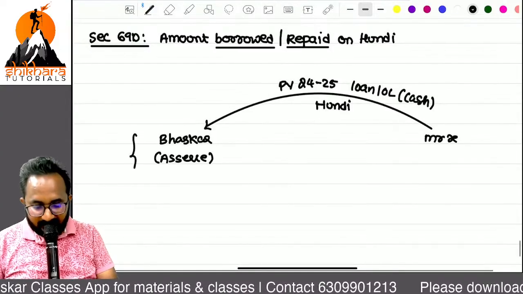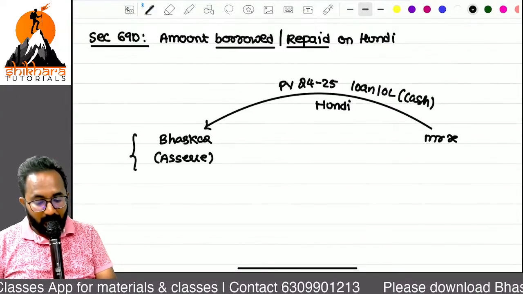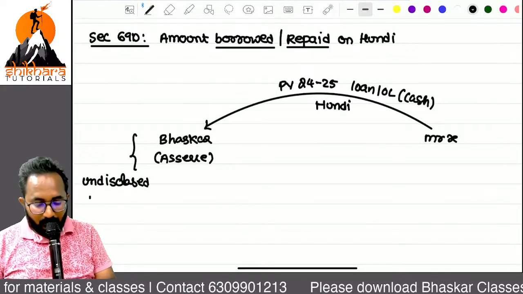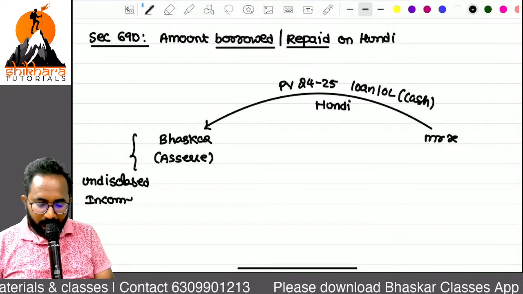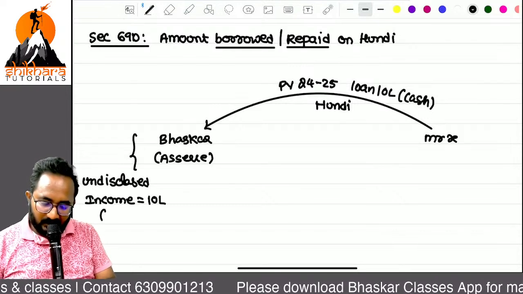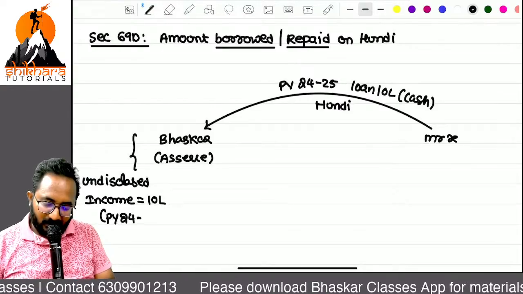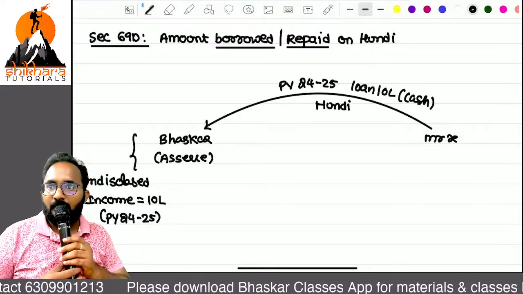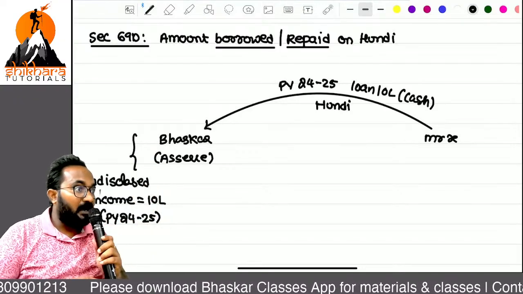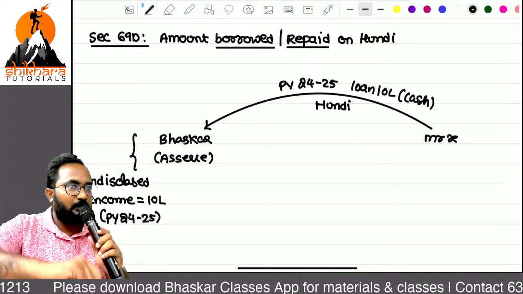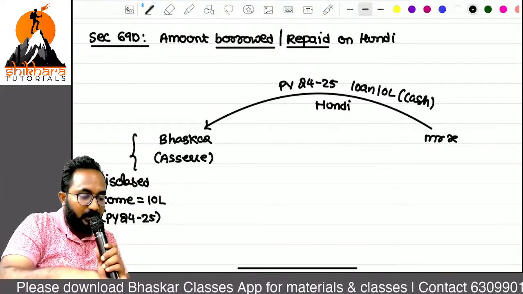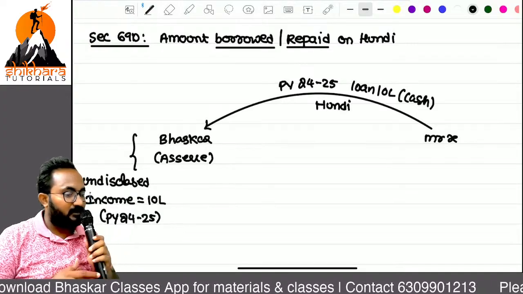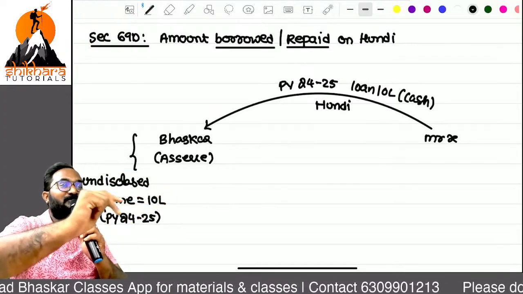Now in the hands of Bhaskar directly, what is that undisclosed income? What is that undisclosed income? 10 lakh, in which year? Previous year, 24-25. Exactly, it is your sales. Exactly, it is your income. But in order to escape from your income, you created a fake loan transaction by using Mr. X. So that's why it is treated as undisclosed income. Sir, these two types of benefit we have.